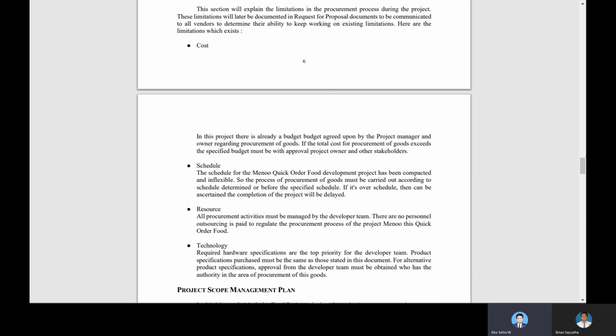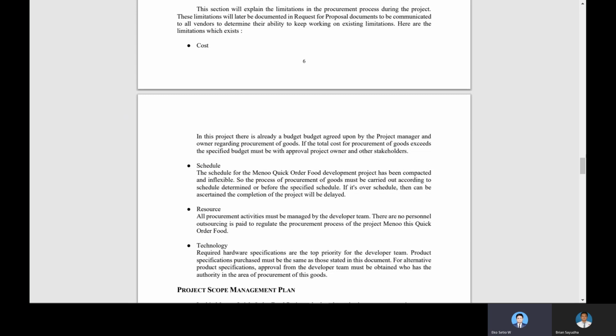Next is schedule. The schedule of the Menoo quick order food development project has been compacted and is inflexible. So the procurement of goods must be carried out according to the determined schedule or before it. If it goes over schedule, then it can be certain that the completion of the project will be delayed.